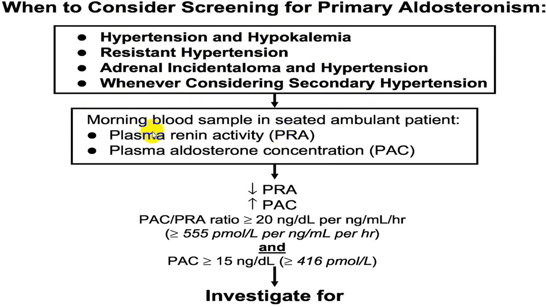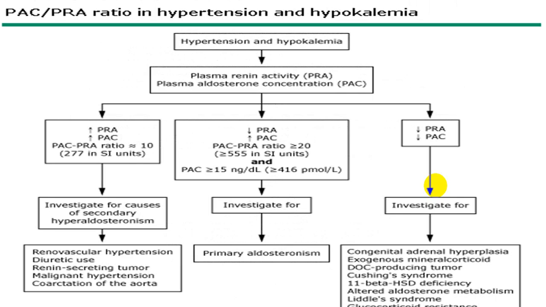What you do is first check plasma renin activity and plasma aldosterone concentration. We have given you three combinations. Decreased renin with increased plasma aldosterone is more in favor of primary. Both increased, plasma renin activity and aldosterone level, is more in favor of the secondary variety.